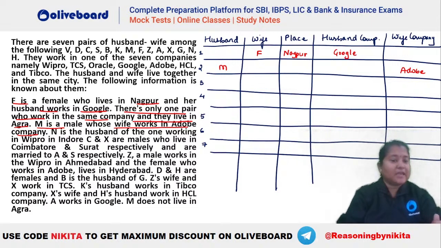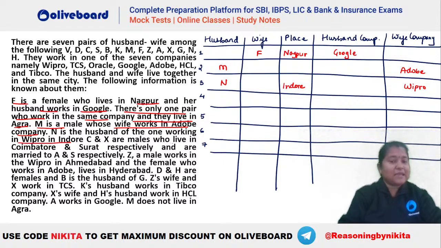Then N is the husband of the one working in Wipro in Indore. So we know that N has to be a male person. Let's say this is your N. N is the husband, that means a male person. N is the husband of the one working in Wipro. That means his wife should be in Wipro, so the wife's company will be Wipro here. N is the husband of the one working in Wipro in Indore, so this means they should be in Indore here. Okay, this is going to be Indore. That is why N cannot be married to F. N and F cannot be married to each other.